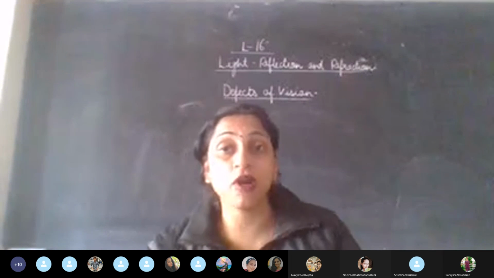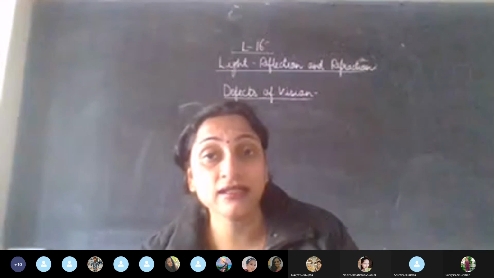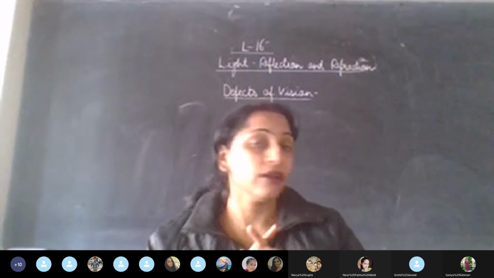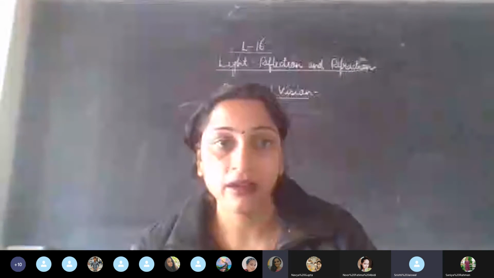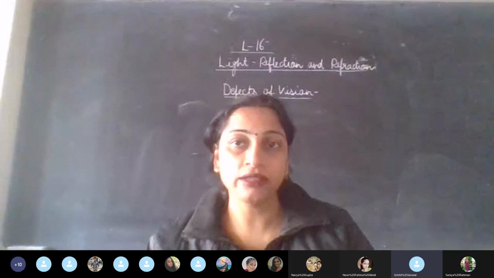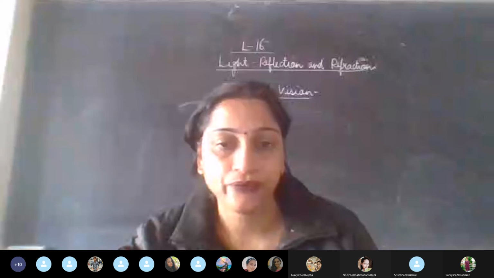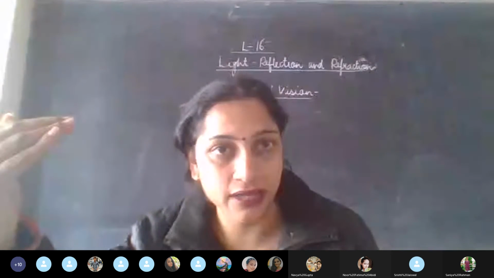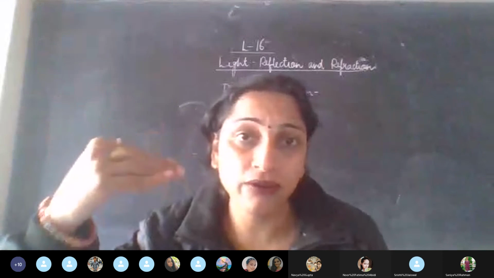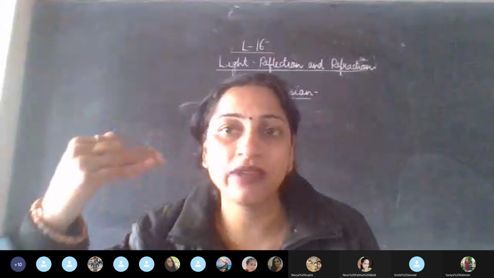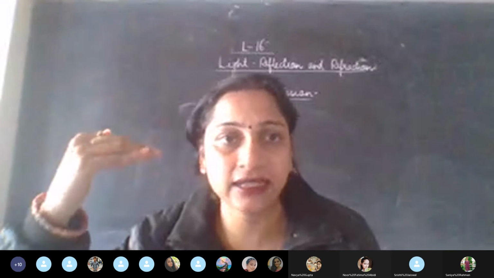The image formation because of this problem does not take place on the retina. Fine. And what do we want? We want the image formation to take place on the retina. So that is why we have taken this type of lens to correct the defect.